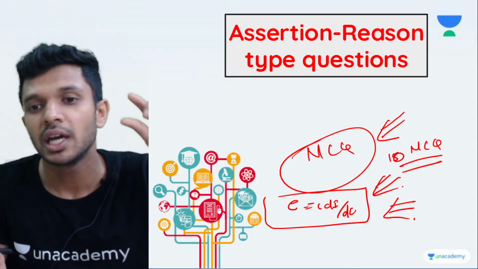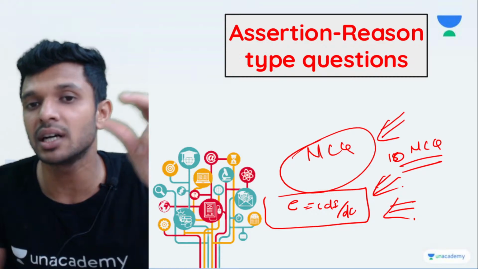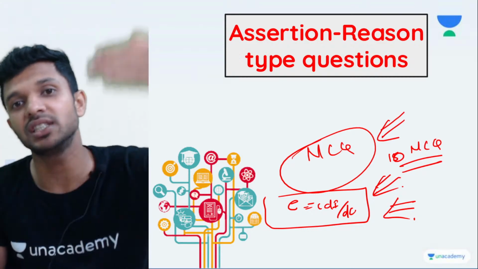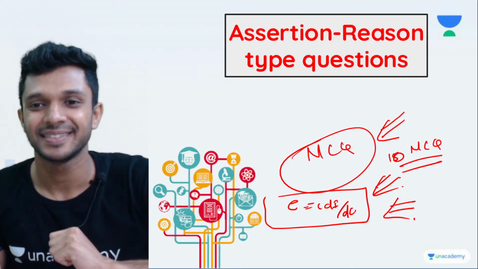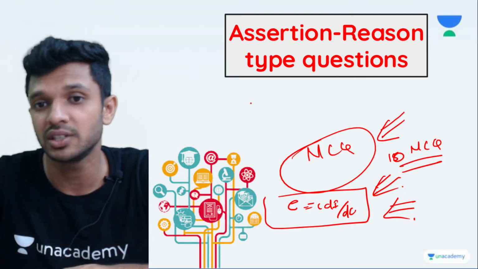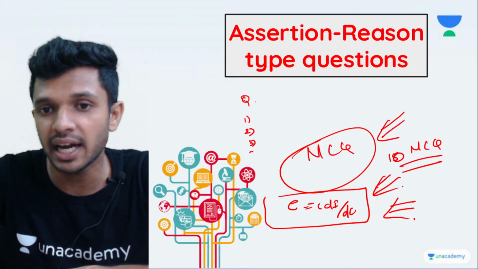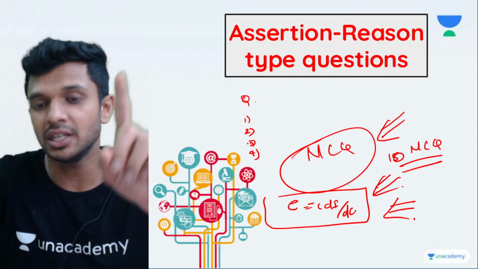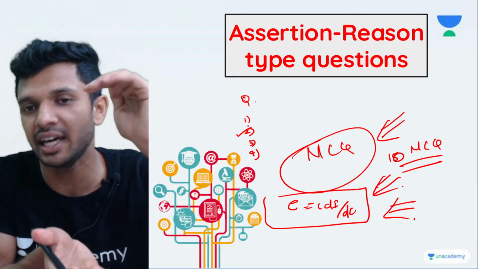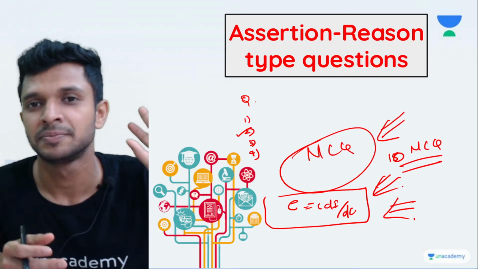What do you have to do? Start learning with a particular equation or a particular topic, try to do the questions, and only then jump to the next topic. That is multiple choice questions. I hope you all know what multiple choice questions are. You will be given a question and there will be 4 options, and one among the 4 options will be your answer. You just have to pick it, which means the answer is already there among the 4 options given.